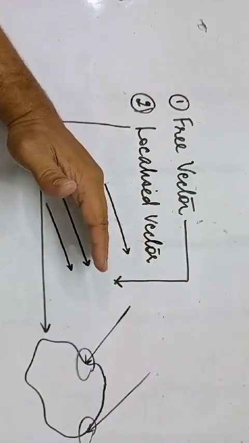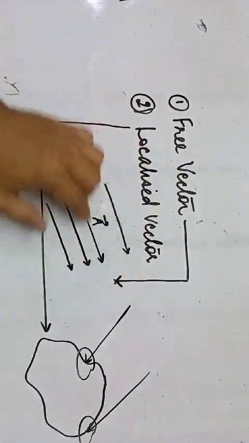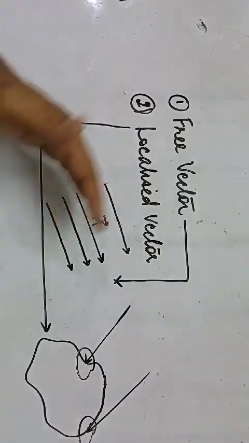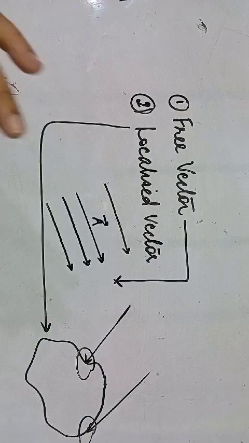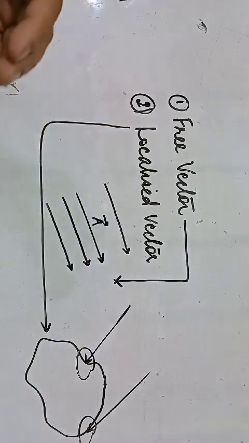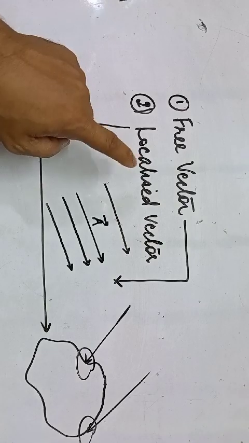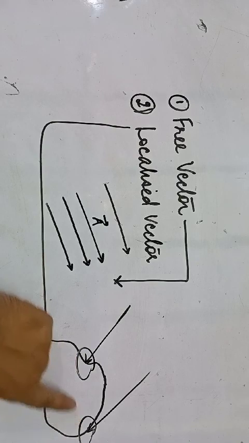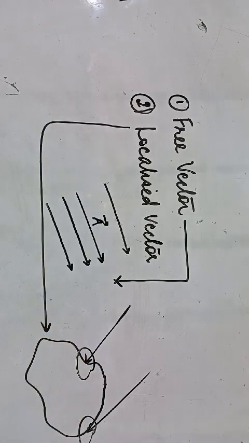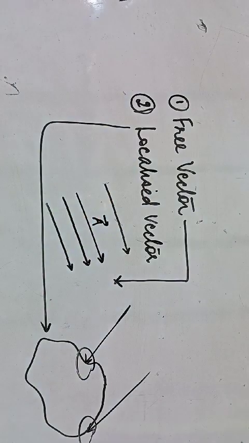They can be applied anywhere, parallelly at a number of locations, without any significant difference in the result. Whereas in localized vectors, the point of application is very important. Depending upon the point of application, you get a different end result. So these are localized vectors.